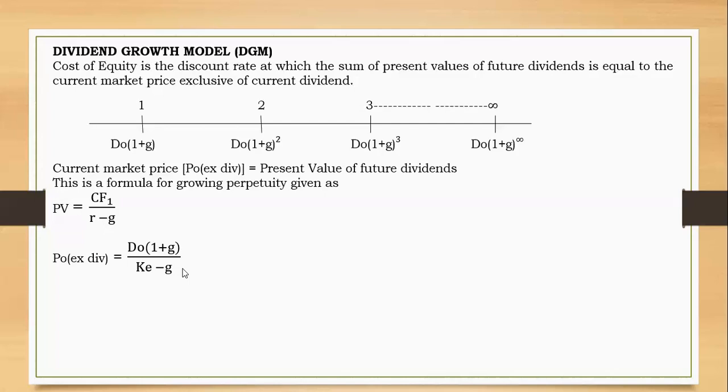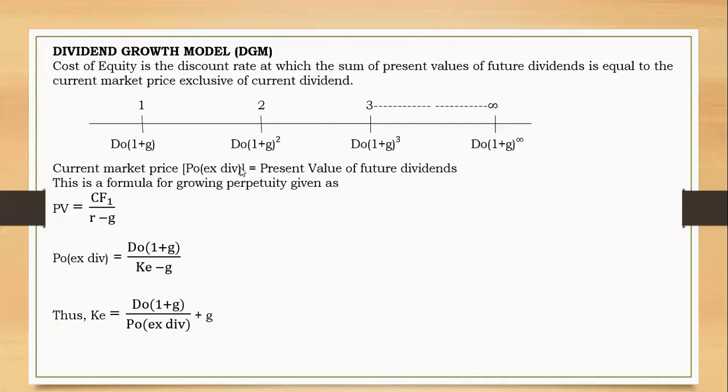So all we need right now is just to make the cost of equity the subject. We can make a cross multiplication here, and it will be KE minus G equals D0(1 + G) over P0. And then this G would come to the right hand side and be added, and you would arrive at this formula here. So cost of equity would be equal to D0(1 + G) over P0 ex-div, plus G.